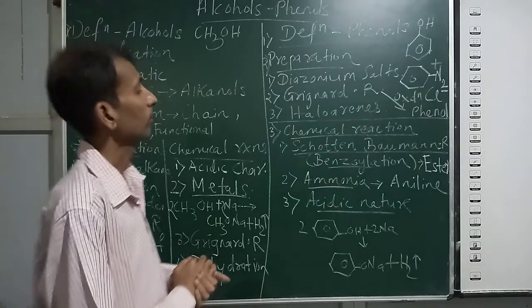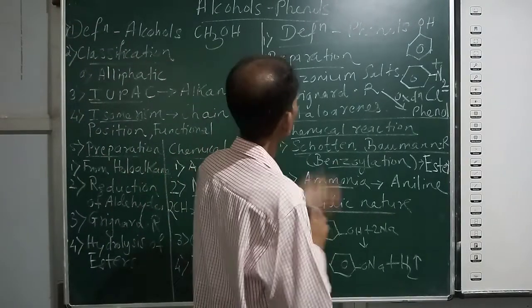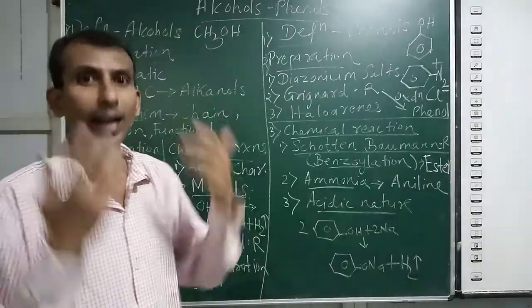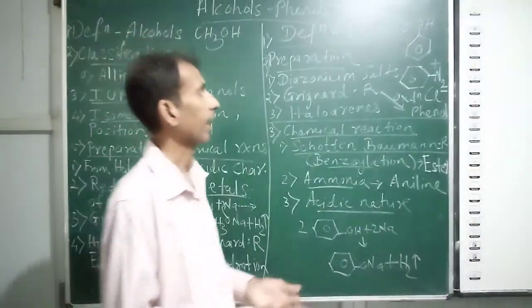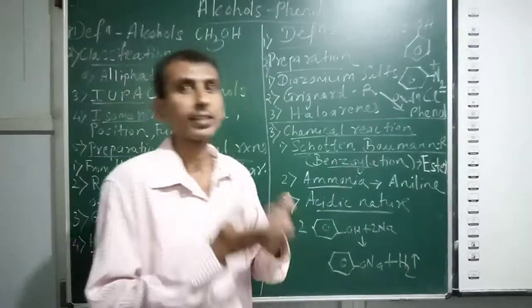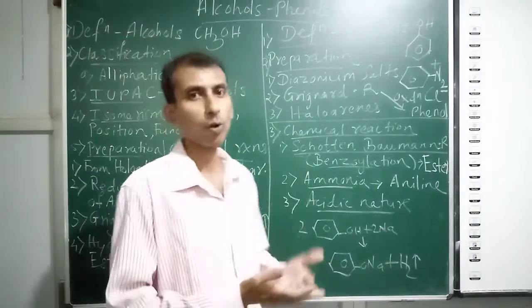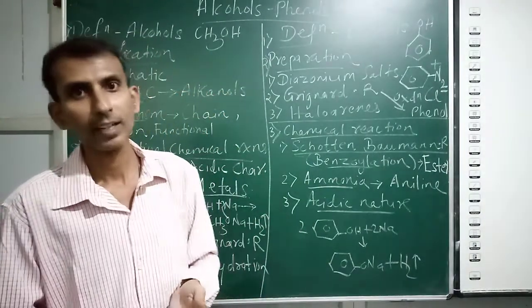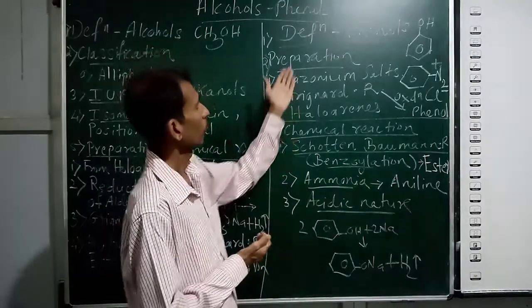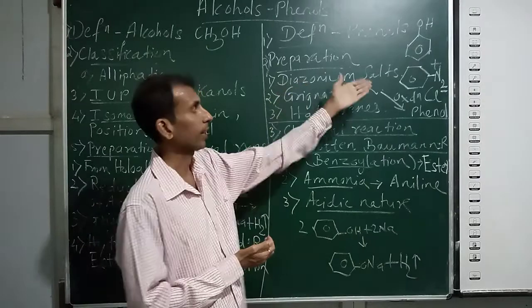So diazonium salt will easily decompose, and can easily undergo hydrolysis. Reaction with water will give you phenol, then HCl, and liberation of nitrogen gas. So one product is phenol. That is one preparation method from diazonium salt.